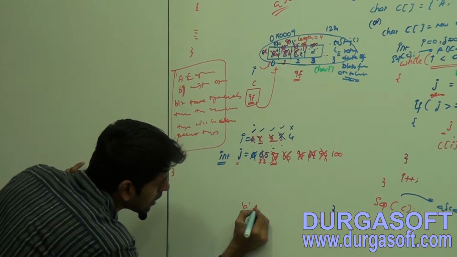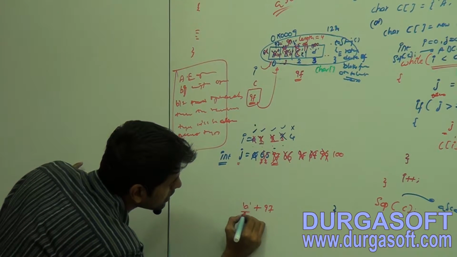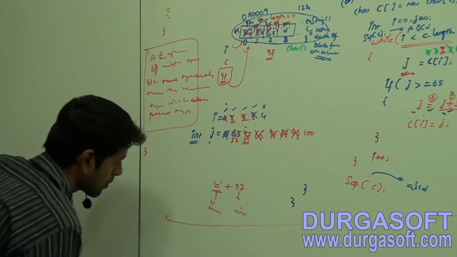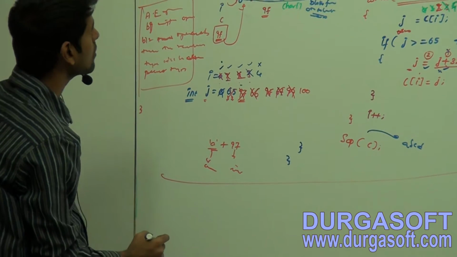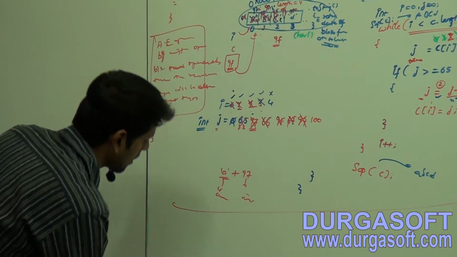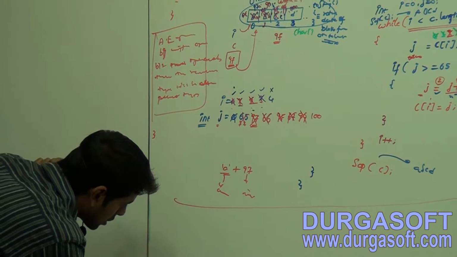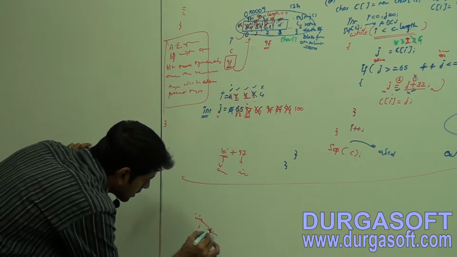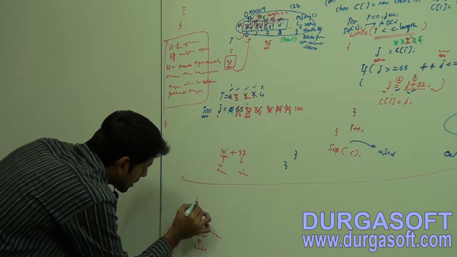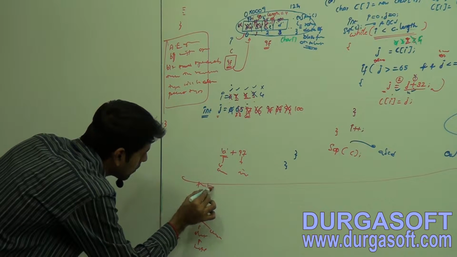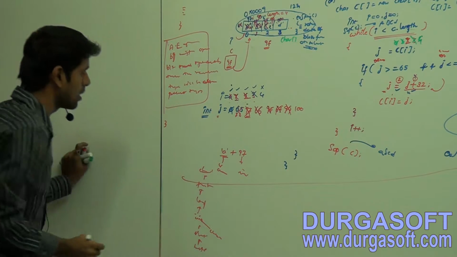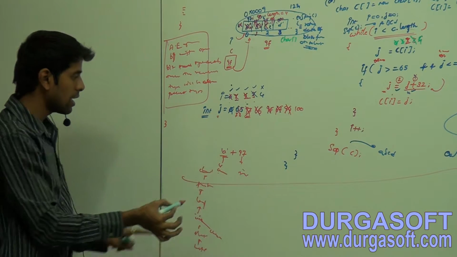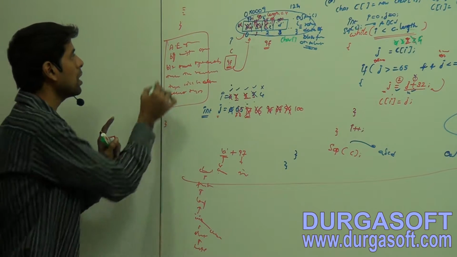Now a plus 97: this type is char, and this type is int. Now observe this one. Byte is the child of short, which is the child of int, and char is the child of int, which is the child of long, which is the child of float, which is the child of double.